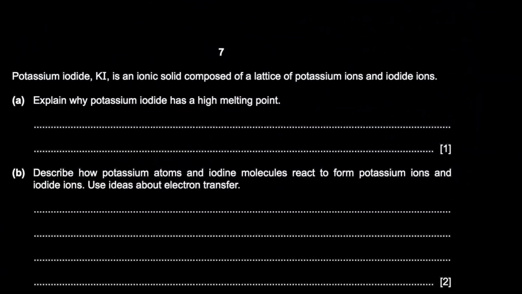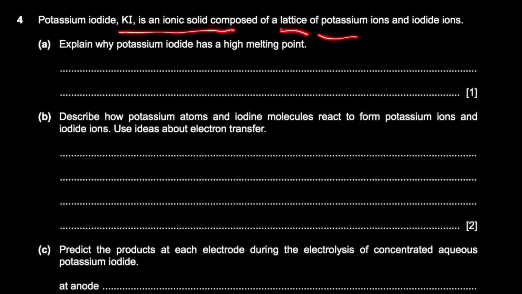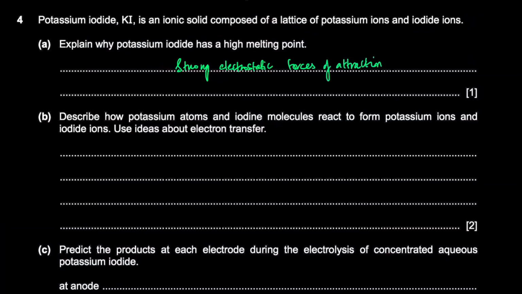Potassium iodide is an ionic solid composed of a lattice of potassium and iodide ions. Explain why potassium iodide has a high melting point. Why? Because you have strong electrostatic forces of attraction, right? Ionic bonds, basically. Strong electrostatic forces of attraction between cations, which are positive, and anions, which are negative.